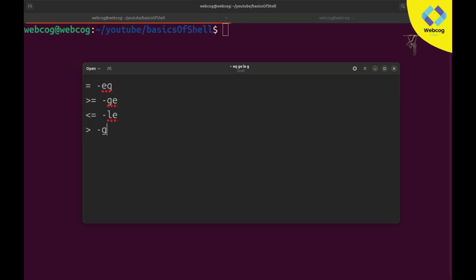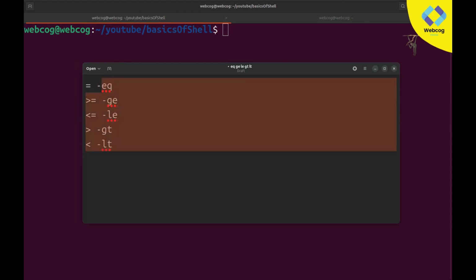G stands for greater, T stands for than. Greater than. Same with less than: for less than you need to use LT, less than. So these are the operators: equal, greater than or equal to, less than or equal to, greater than, and less than. You need to use these for comparison.